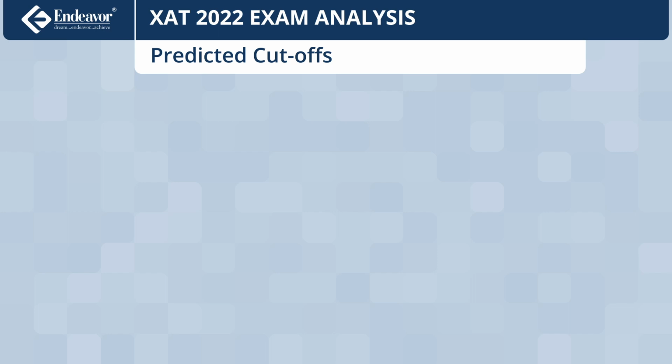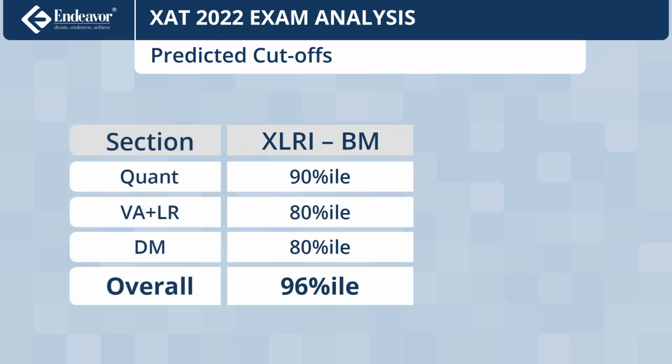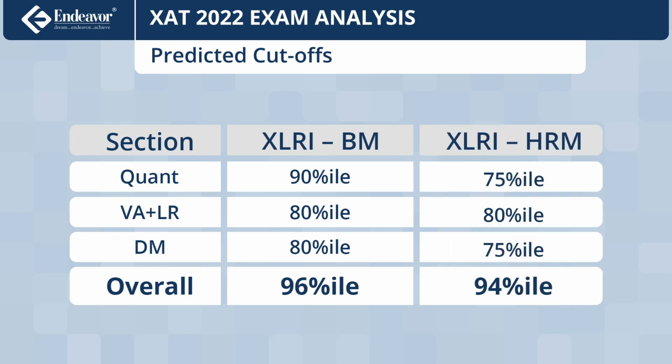Let us look at the predicted cutoffs for XAT 2022. For XLRI BM, Quant 90 percentile, VALR 80 percentile, DM 80 percentile and overall 96 percentile. For XLRI HRM, Quant 75 percentile, VALR 80 percentile, DM 75 percentile and overall 94 percentile.